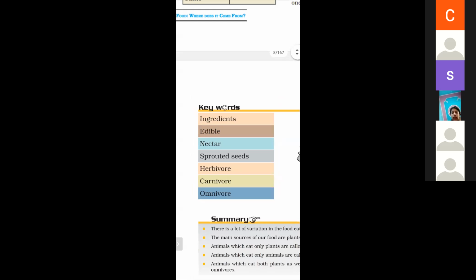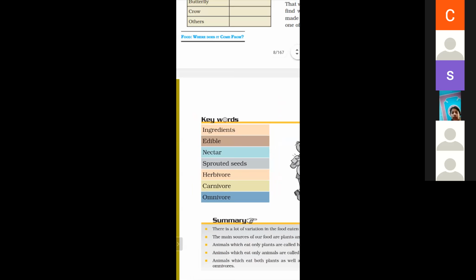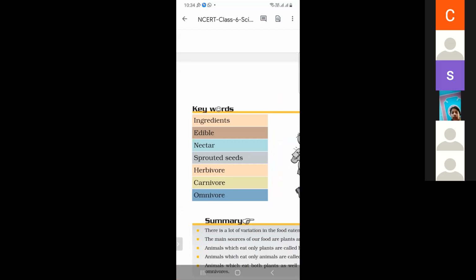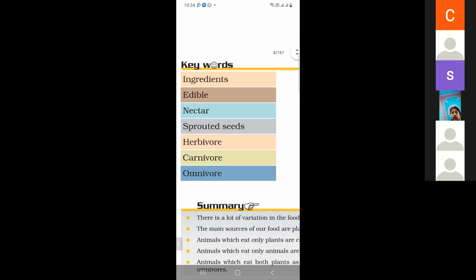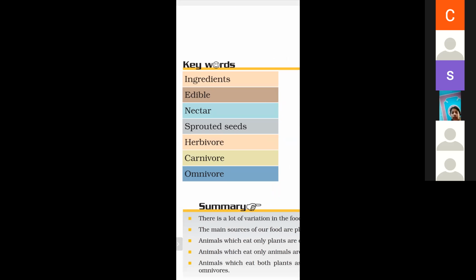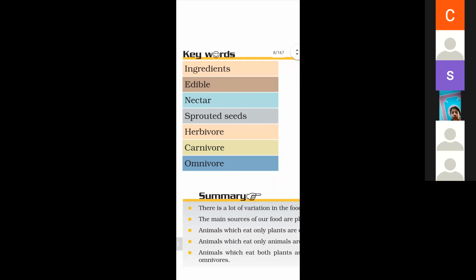What is an example of carnivorous? What is an example of omnivorous? Omnivorous eat both plant products and flesh. What are the carnivores? Tiger, because it eats flesh of other animals.